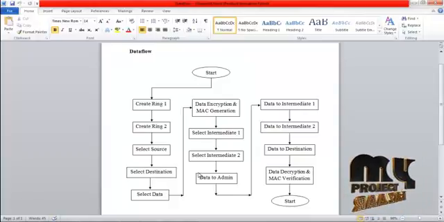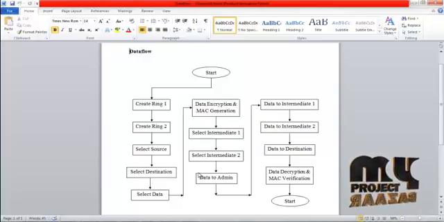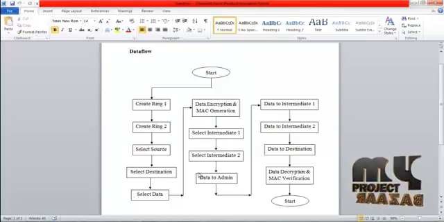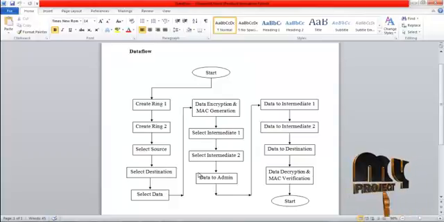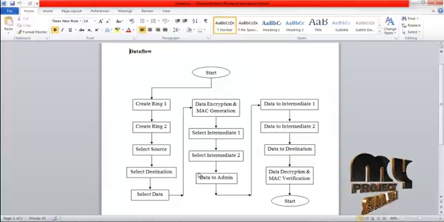There are two intermediates selected. First of all, select intermediate 1 and then intermediate 2. Then the data is transferred from the source to admin. From admin, the data is transferred to intermediate 1. From intermediate 1, the data is transferred to intermediate 2. And then from intermediate 2, the data is transferred to destination.